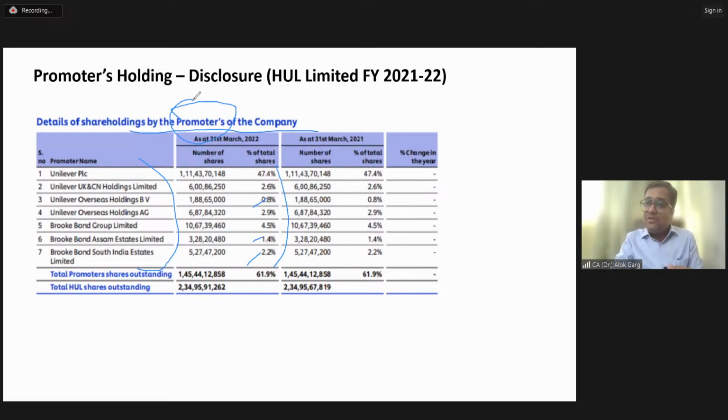The other disclosure is for anyone who is holding more than 5%, be it promoter, be it non-promoter, right? So for the promoter, even if one share is there, the disclosure is required. For other than promoter, the second disclosure is more than 5%. If any shareholder is holding more than 5%, that disclosure is required, which was the old disclosure.